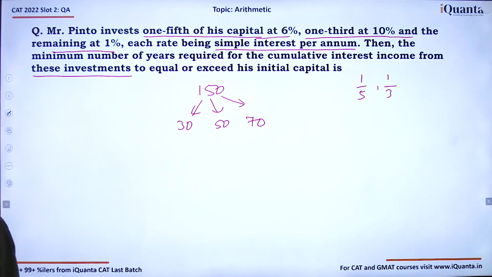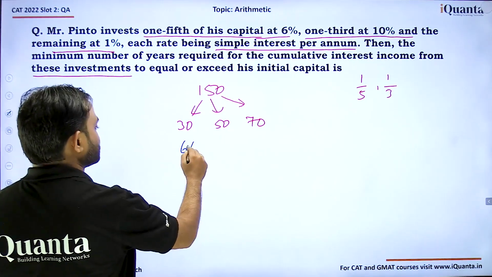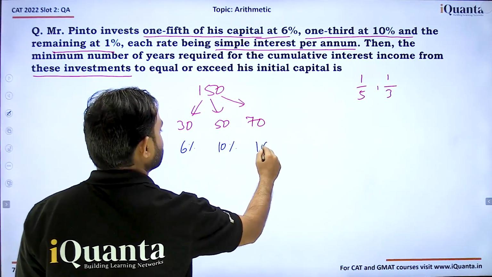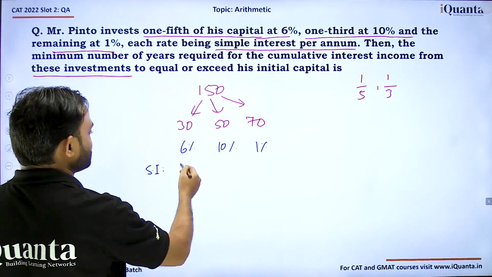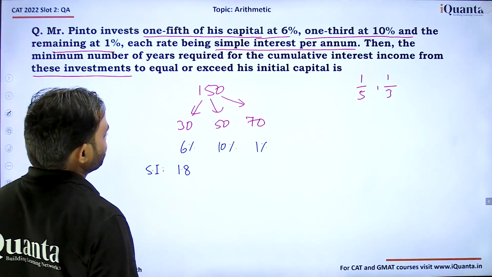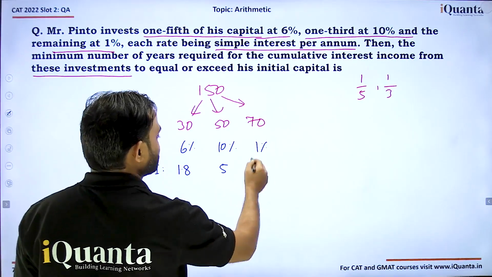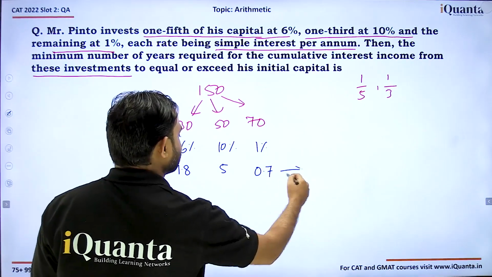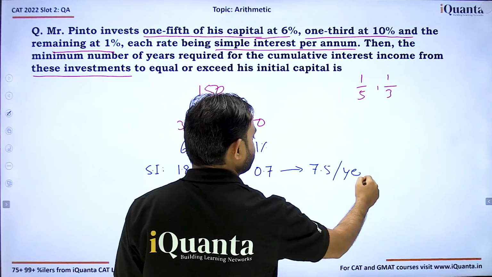The interest rates for the corresponding values are 6%, 10%, and 1% here. What will be the simple interest per annum for these values? 6% of this will be equal to 1.8, 10% of this will be 5, and 1% of this will be 0.7. So the total interest that we are getting is 7.5 per year.